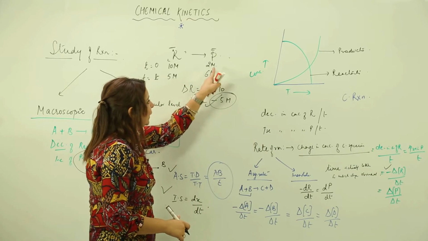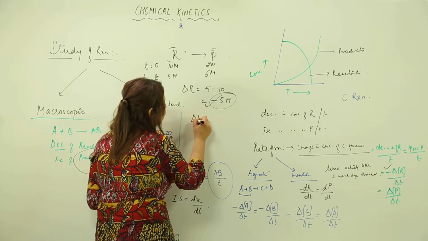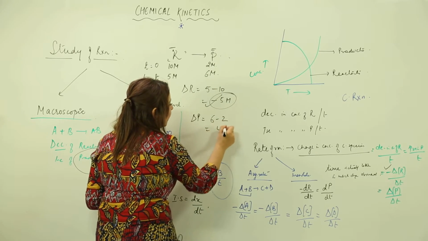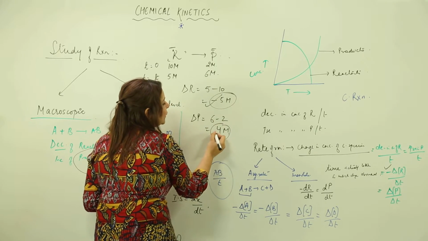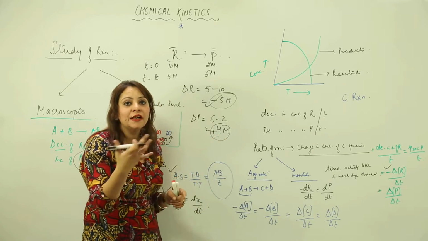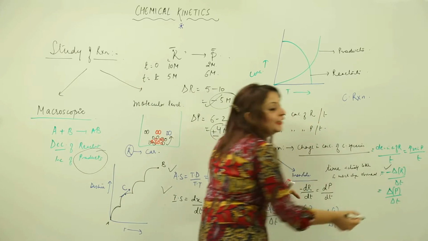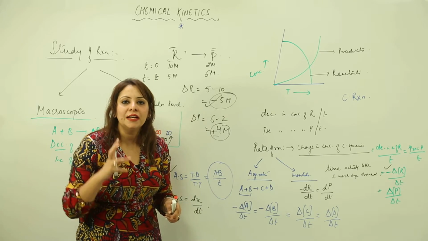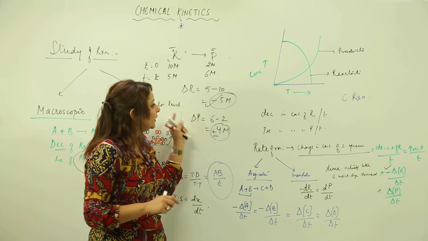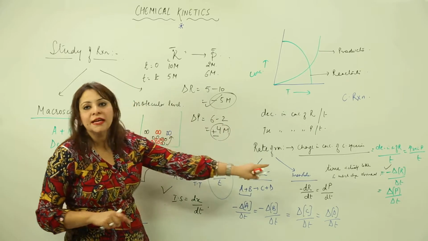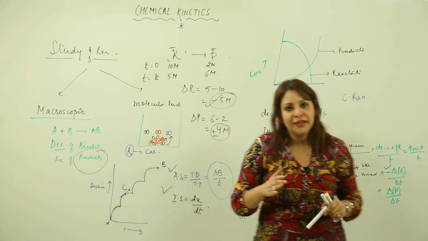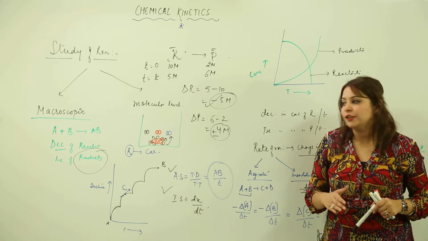And when I consider the concentration of product, again final minus initial, what am I going to get? I am going to get 4 molar, and it is obviously positive, that means an increase. So that is why I haven't put any sign with the products, indicating that there is an increase in the concentration of product. So this is the reason why we put the negative sign. I think it's clear.